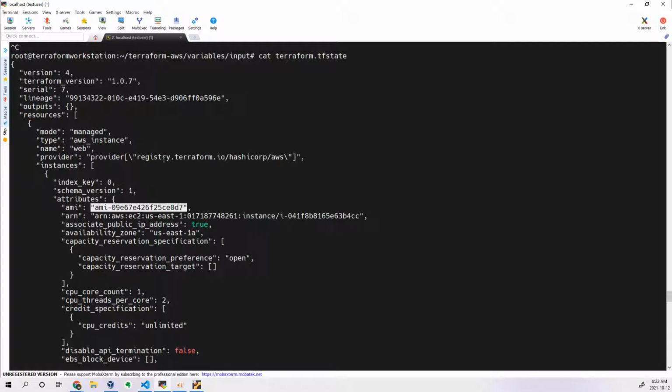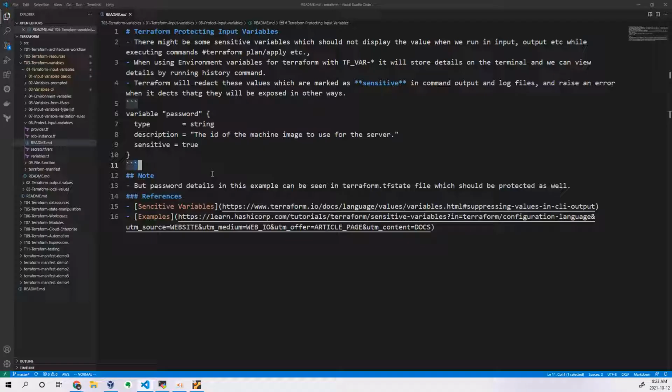So this is the problem. Though we have this protection, still you have to be careful with the terraform tf state file. You have to explicitly protect this particular file. So this is what we need to do. If you want to see that sensitive information, you can open your terraform tf state file. That's the reason we store these terraform tf state files in the remote location, right, not in your local system where you are executing terraform init commands. So that is also one of the reasons.